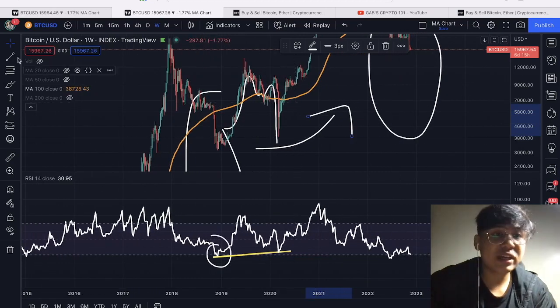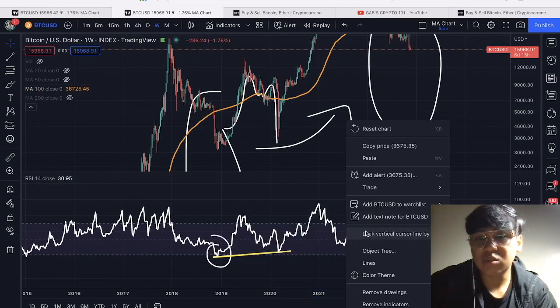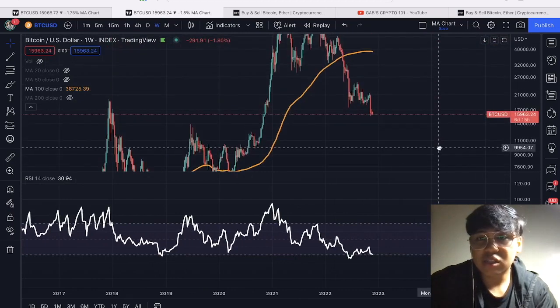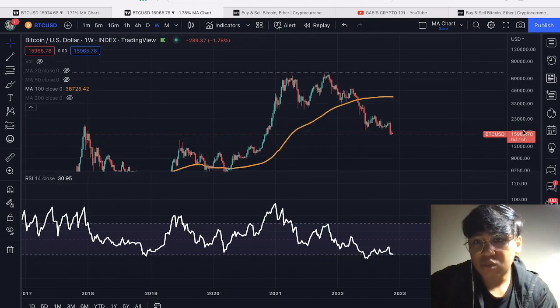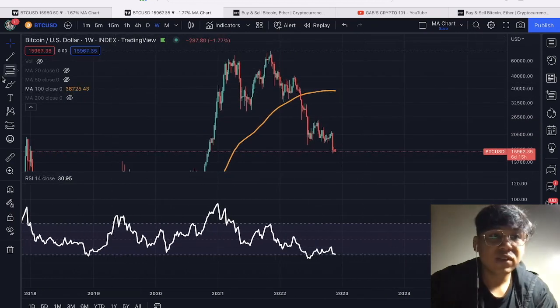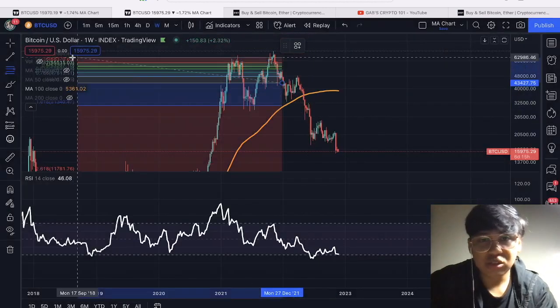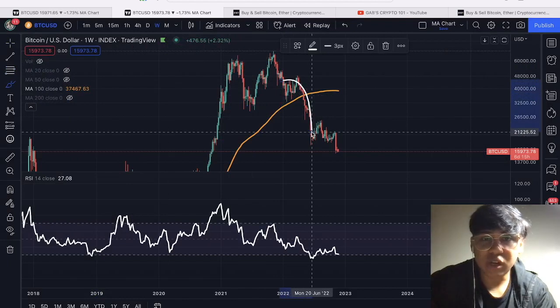And then right now, ano ba nangyayari dito with the Bitcoin price action? So, let's try to zoom in ngayon within the 2022 time frame. Let's try to remove the drawings and then look at the data ngayon. So, as you can see, dito din kay Bitcoin, we also went below the 100 MA, similar thing with what we saw sa mga previous movement. We saw a similar decline dito kay Bitcoin, and a similar decline below the 100 MA.